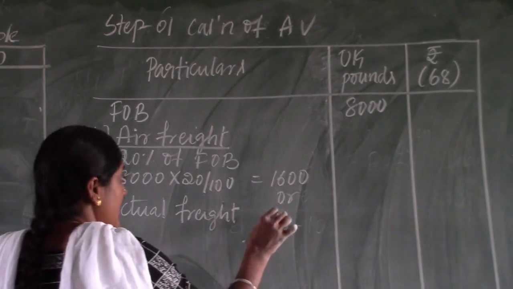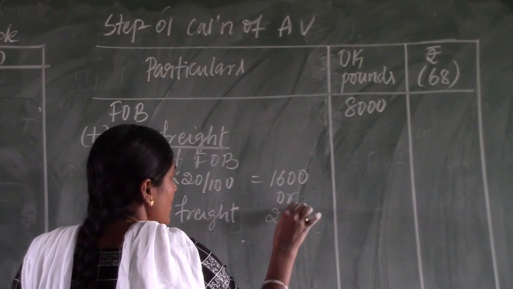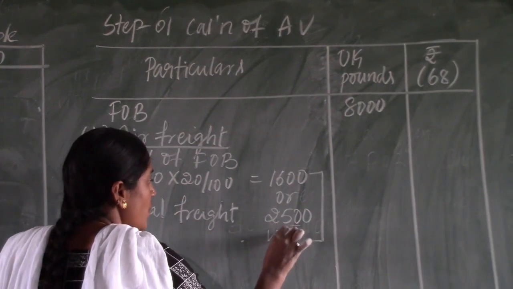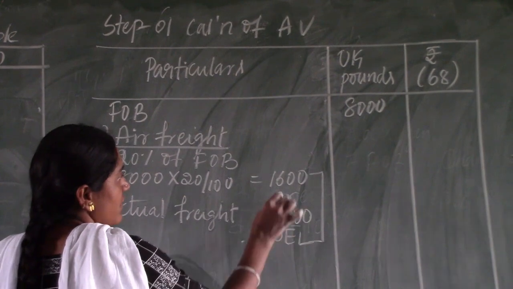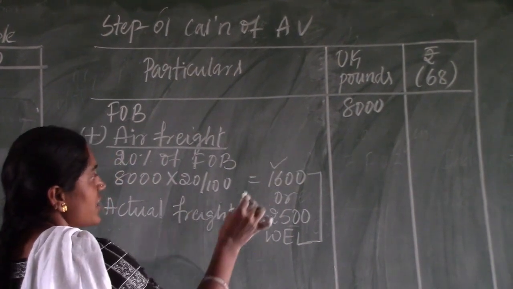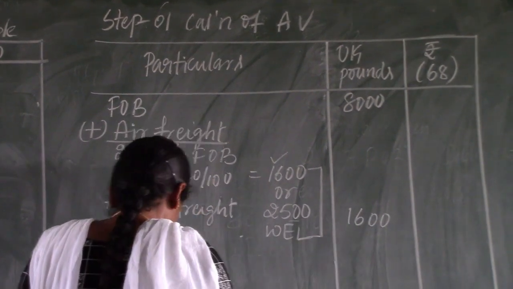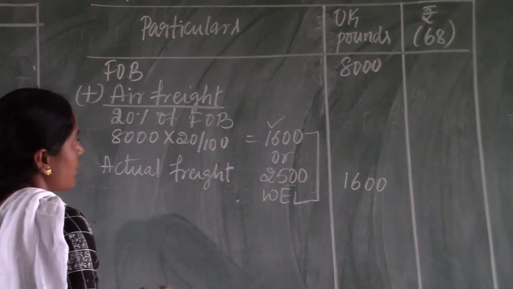The actual freight given in the question is 2,500 pounds. Compare these two values, whichever is less is considered for the calculation, so 1,600 is the lesser value. We should consider that value for the calculation.